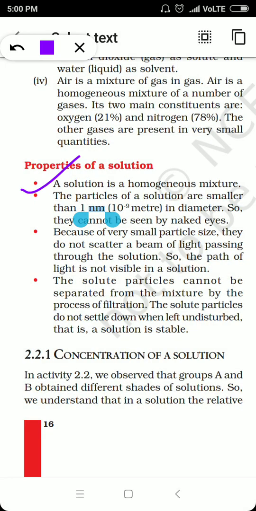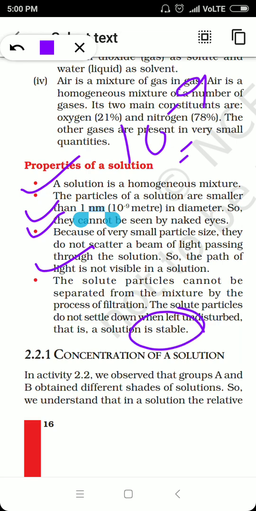So the solution is a homogeneous mixture, and the particles of a solution are smaller than 1 nanometer, that is 10 to the power minus 9 meters, and therefore they cannot be seen by naked eye. Because of their very small particle size, the particles of solution are not able to scatter the beam of light passing through it, and therefore the path of light does not become visible in a solution. The solute particles cannot be separated from the mixture by the process of filtration. The solute particles do not settle down when left undisturbed. Because they do not settle down when left undisturbed, therefore the solution is usually stable. Right? Stable means the solution is having a constant uniformity even when it is left undisturbed.